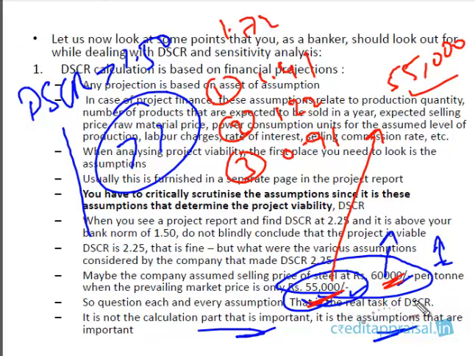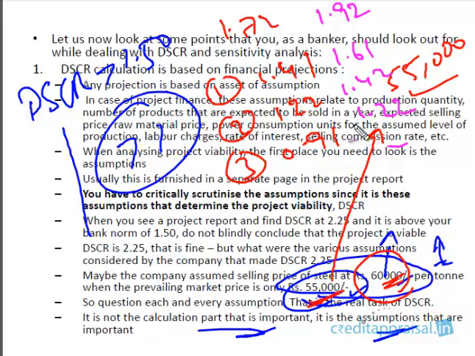So based on this revised assumption of 60,000 per ton, now they got the figure they wanted. Now the base case scenario has gone up to 1.92. The first scenario in the sensitivity analysis has come down to 1.61. Second scenario 1.42. Third scenario 1.22. Now as a banker, you see all the bank norms are satisfied. DSCR is greater than 1 in all scenarios. Are you getting the point?